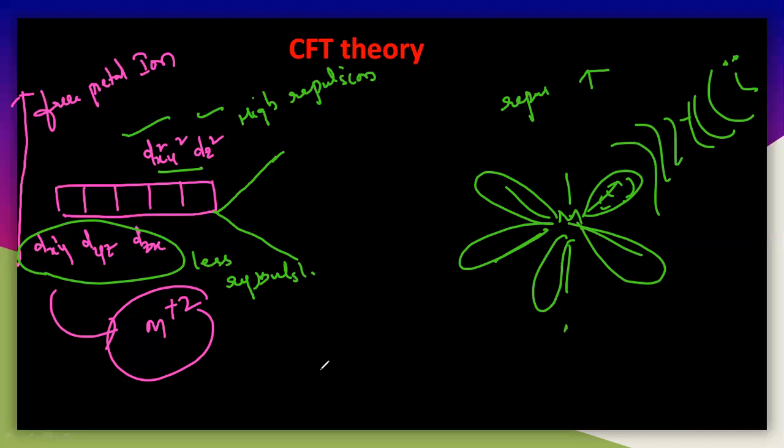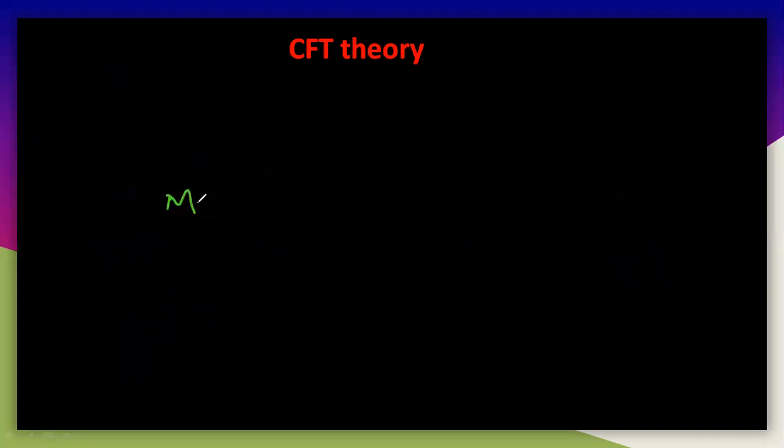So once again, I will tell you, see here, this is a metal, and this metal is having the ligands like this. So let us write the orbitals like this.